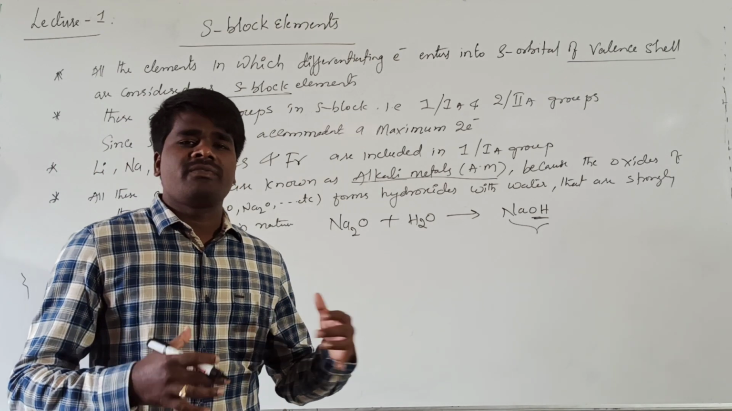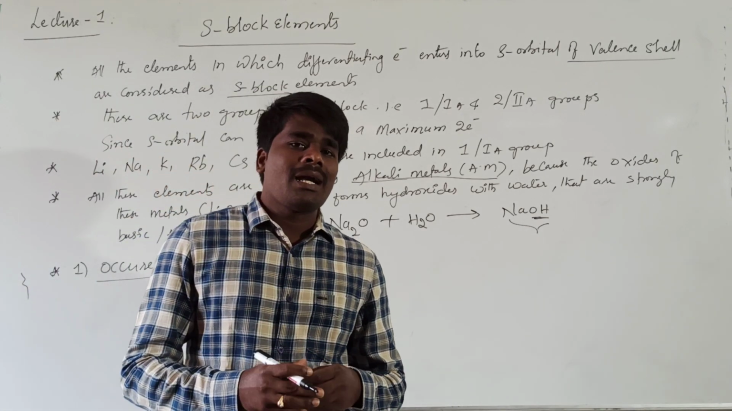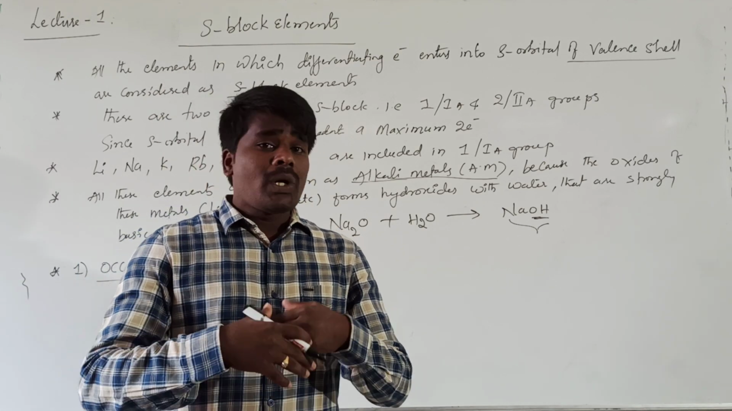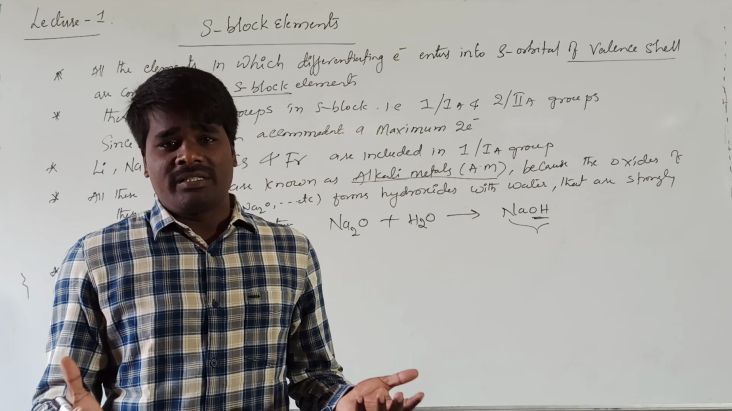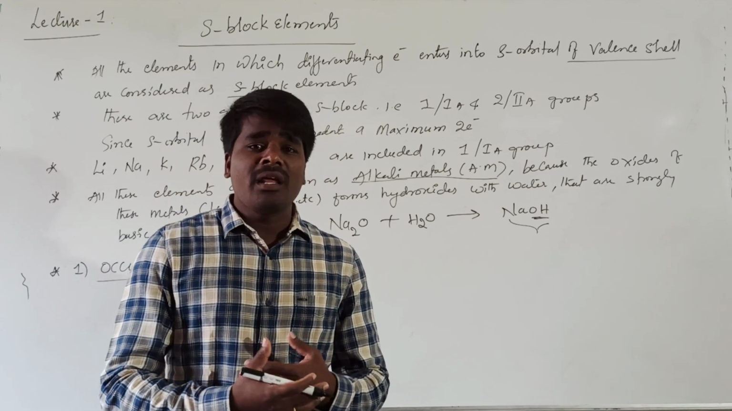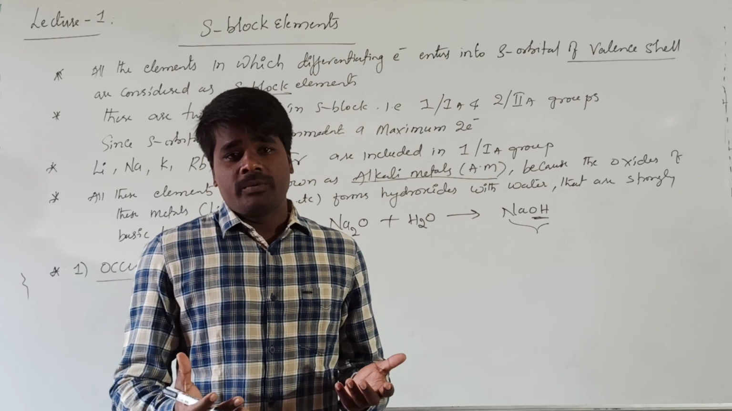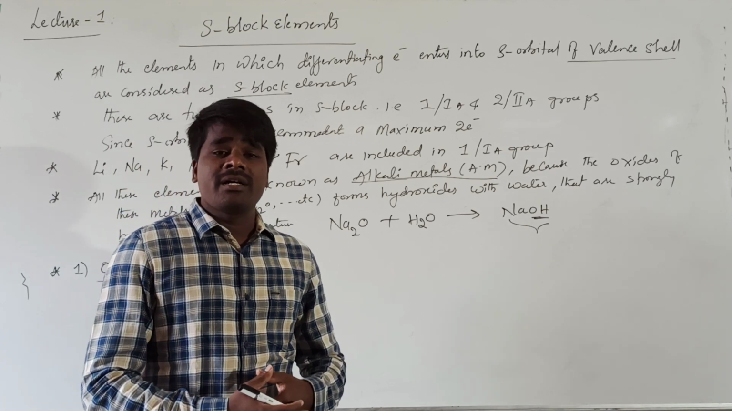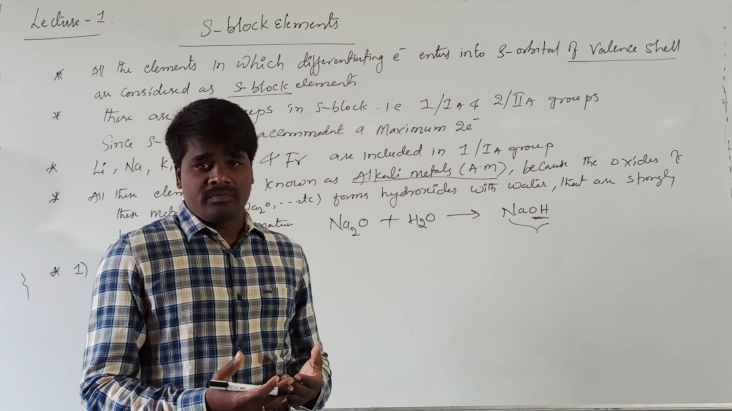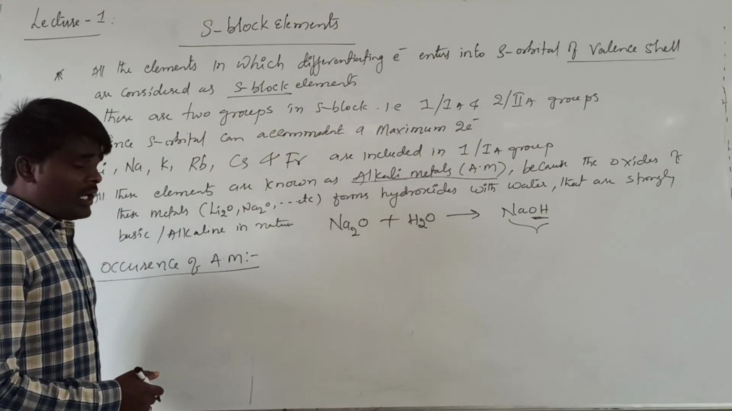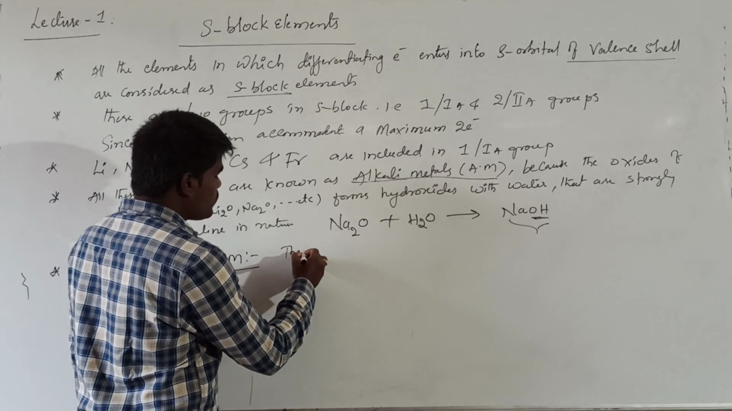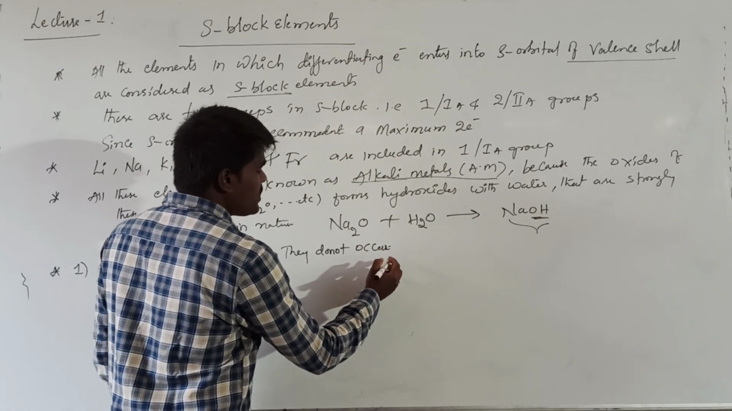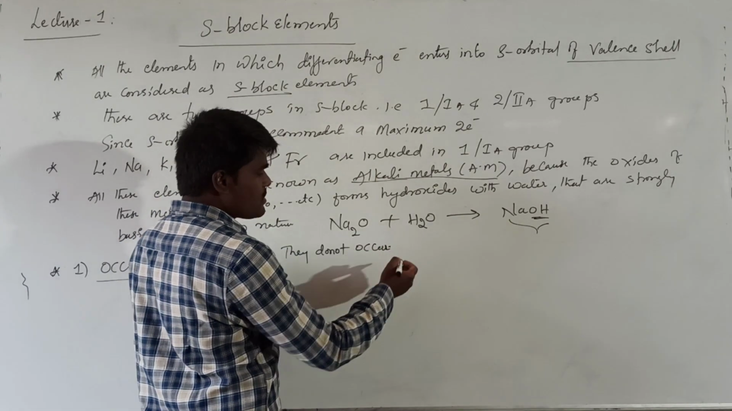When I am talking about the occurrence of alkali metals, generally alkali metals are highly reactive in nature. Because of their high reactivity, they generally do not exist in nature in the form of element. They do not occur in the free state or in the elementary form since they are very reactive. Because of that reason, they are generally found in nature in the combined state. They occur mainly as their salts.